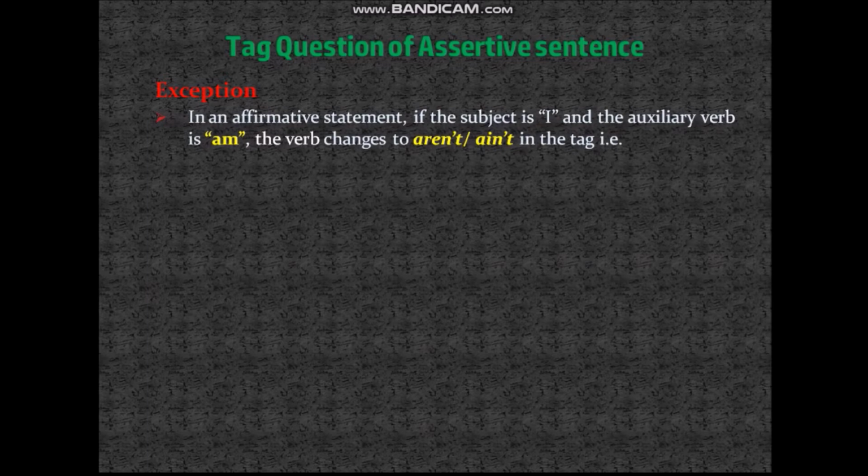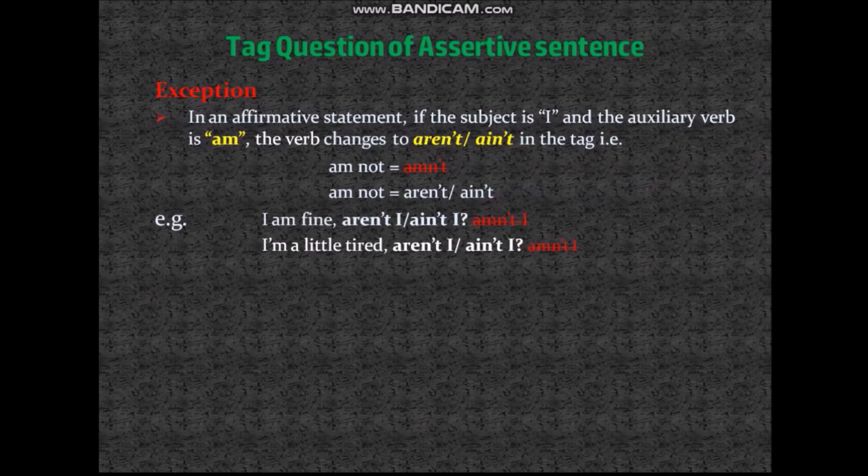Here we can see an exception, that is, in an affirmative statement, if the subject is I and the auxiliary verb is am, the verb changes to aren't or ain't in the tag question. Okay? That is, if we are writing am not, the contraction will not be amn't, rather it will be aren't or ain't. For example, I'm fine, aren't I? Or ain't I? You cannot write amn't I, that is wrong.